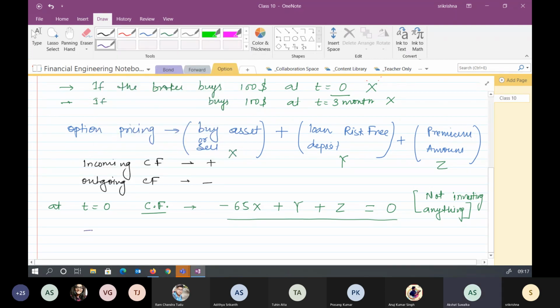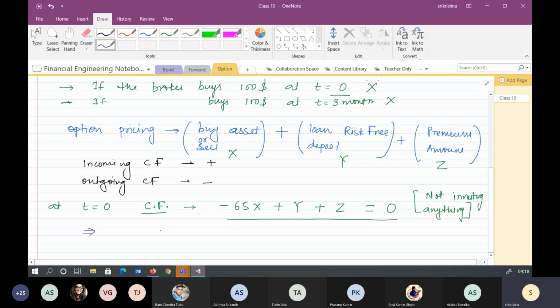Sir, premium amount initially he will not have, I guess. No, no, the premium amount is paid at T is equal to 0. So premium amount is saving or what? When we sell the option, we will get that in return. Yes, Akshat, whenever you buy an option, you pay up front itself at T is equal to 0.